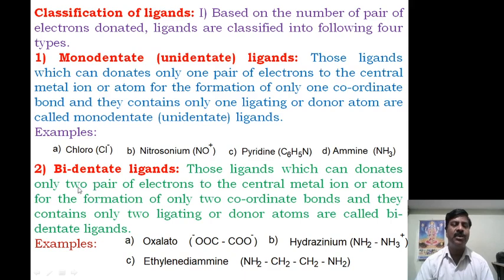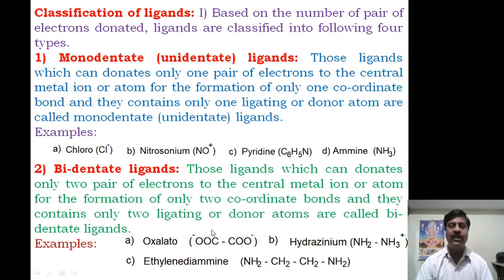Now next, the second classification is the bidentate ligand. Those ligands which can donate two pairs of electrons to the central metal atom or ion for the formation of two coordinate bonds, and contain two ligating atoms or donor atoms, are called bidentate ligands. Here bi means two: two teeth are there to combine, or two sides are there to catch or attract the central metal atom, or two hands are there to bond with the central metal atom. Hence it is called a bidentate ligand, and it has two ligating atoms.